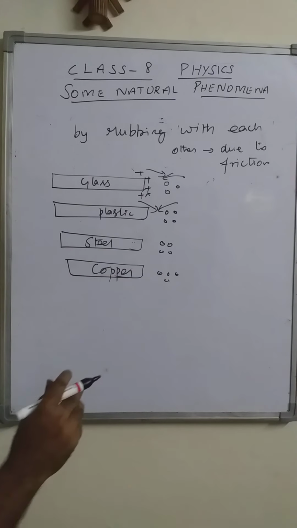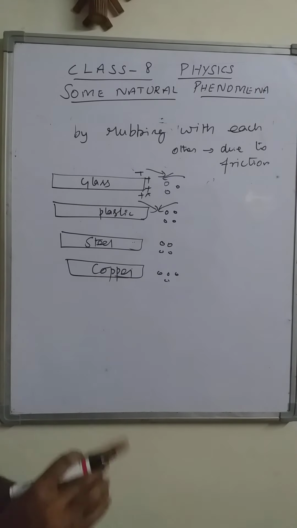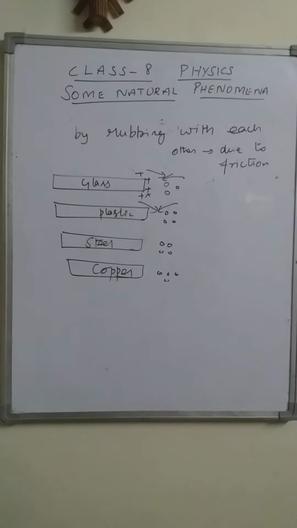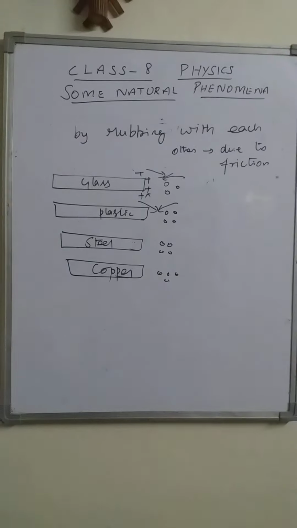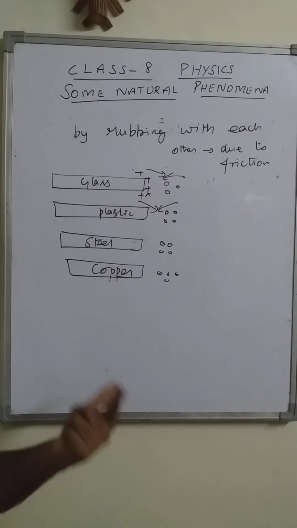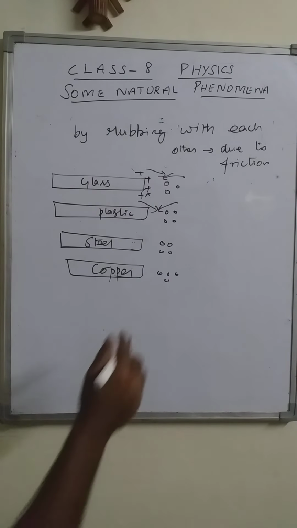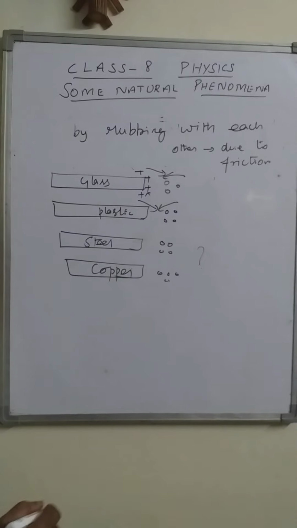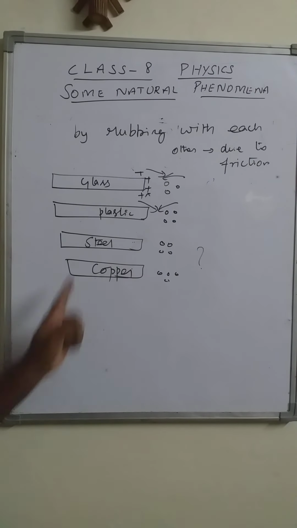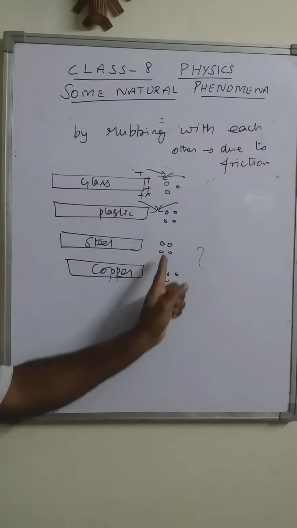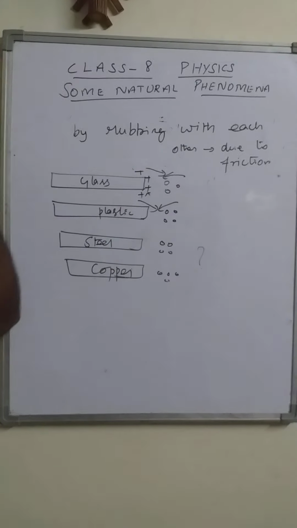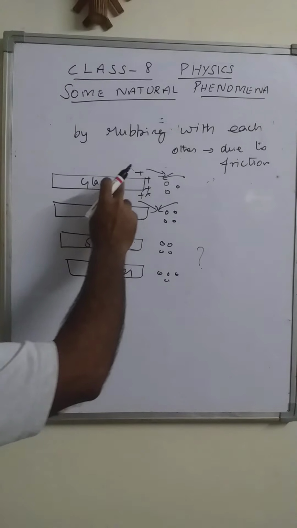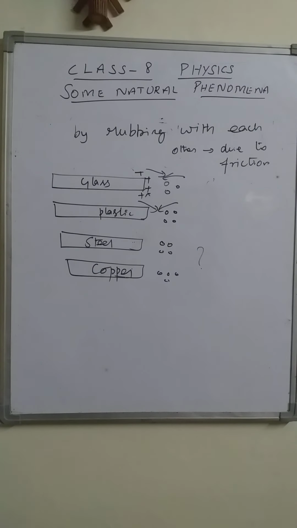Steel rod and copper rod were also rubbed with some kind of material, but they do not show any kind of force. Why? The question must be raised by you. Why are these two materials not showing any attraction though they are rubbed with some material, while these other two are showing attraction?